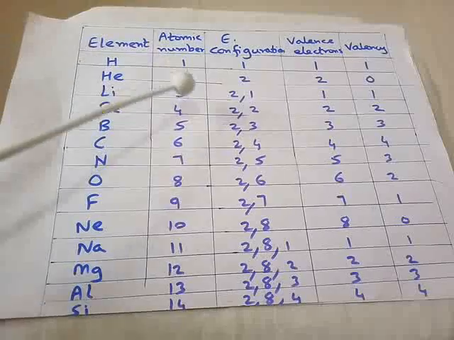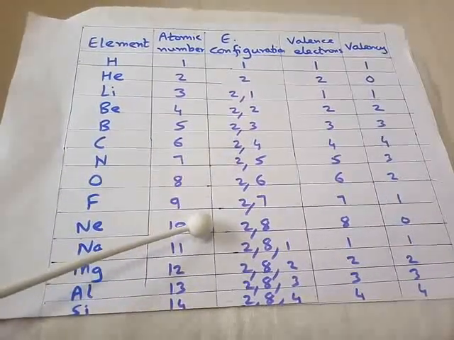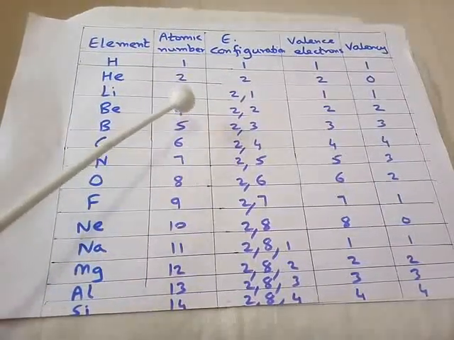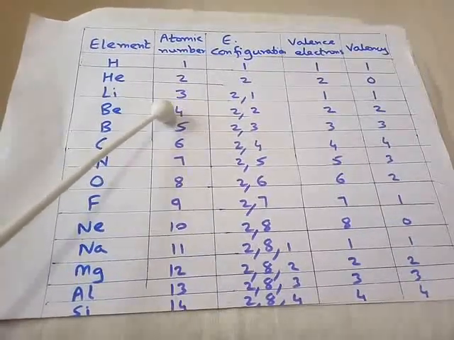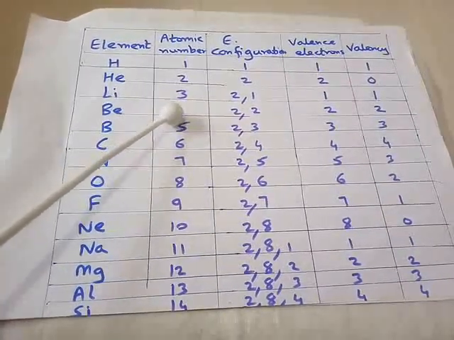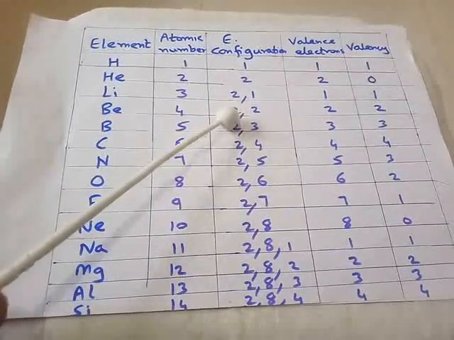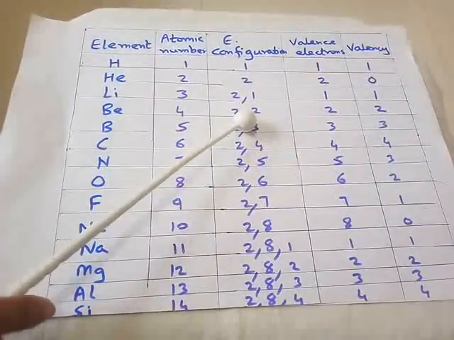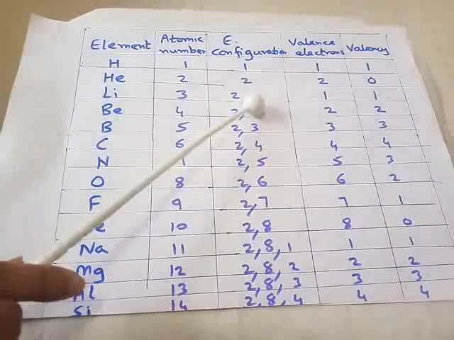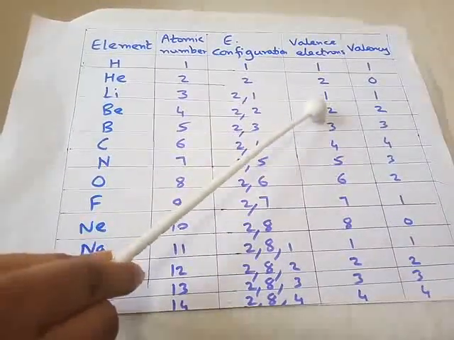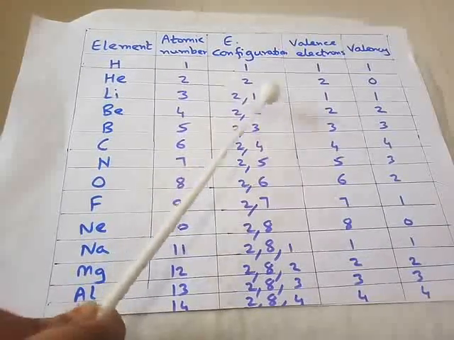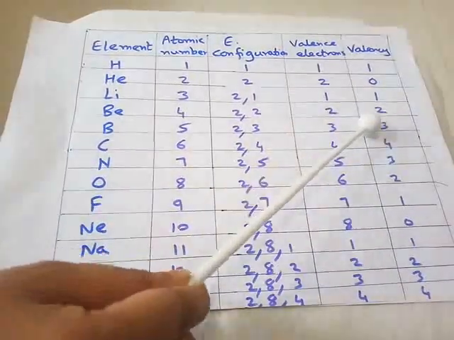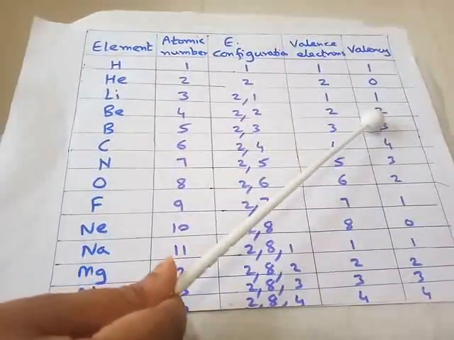Now similarly children, you can write for the other elements. I will go on telling you. Beryllium is having atomic number 4. So electronic configuration is 2, 2. Number of electrons in the outermost shell are 2. So valence electrons 2. These 2 electrons beryllium will give away to become stable. So valency is 2.